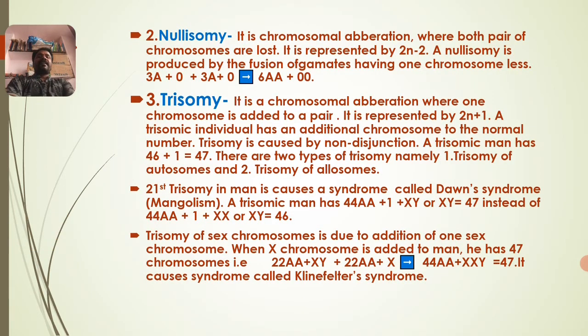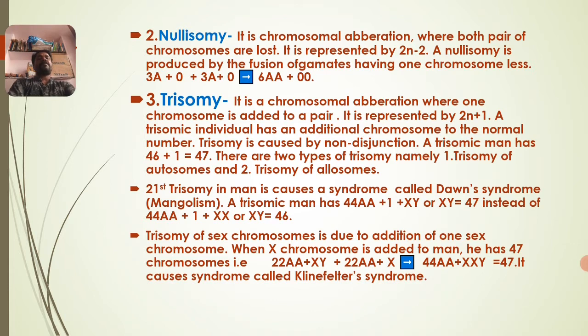Then the second one is nullisomy. It is a chromosomal aberration where both chromosomes of a pair are lost. There are no chromosomes; 1 pair of chromosomes is lost. It is represented by 2n minus 2.